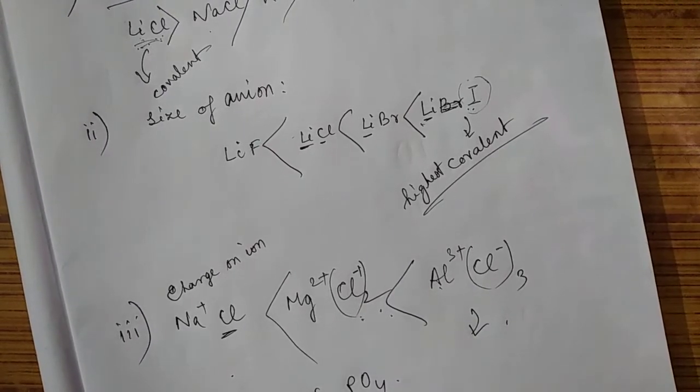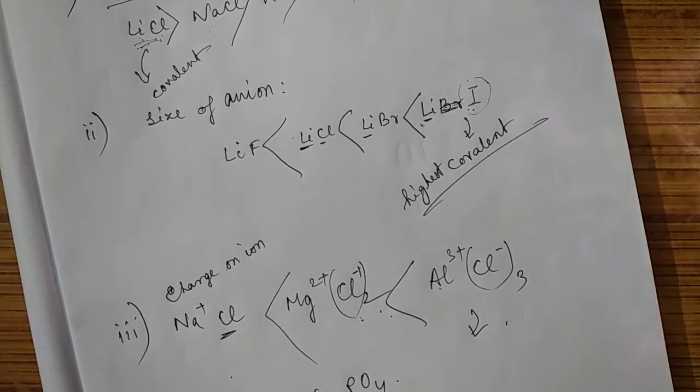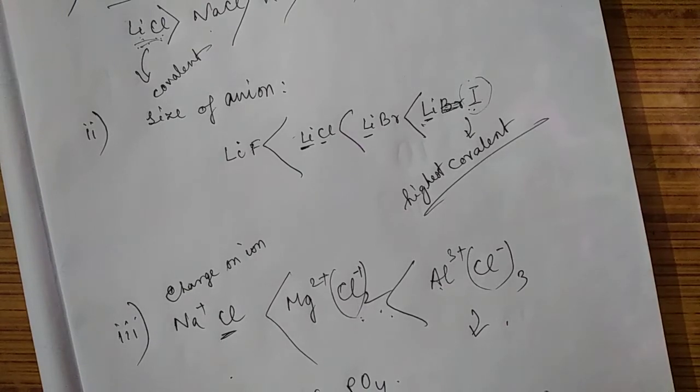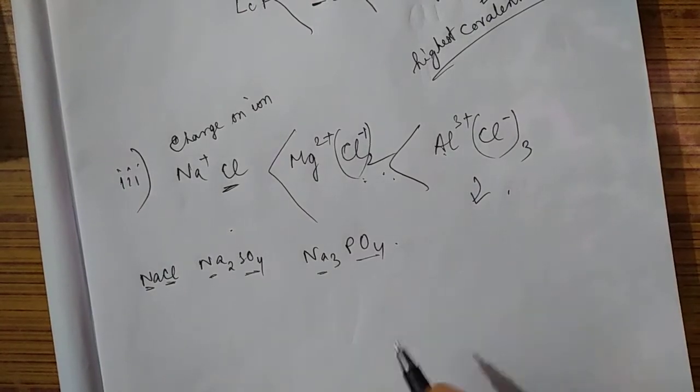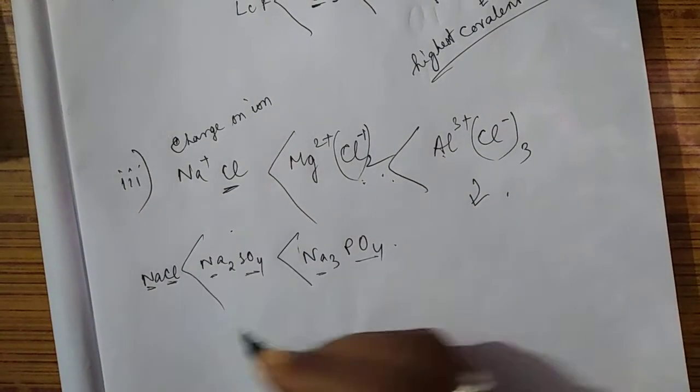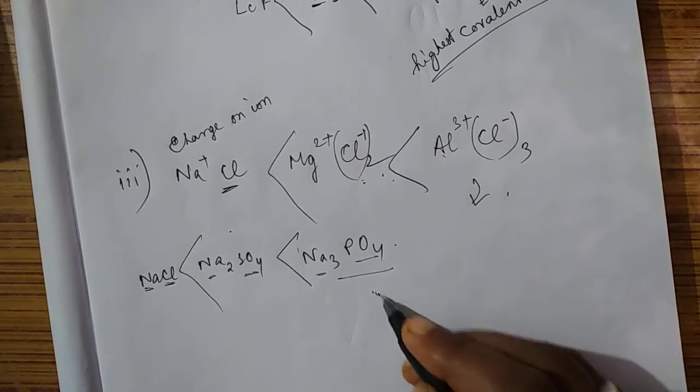In this case the sodium metal is the same, but I am taking anions which have more charge. So the higher the charge on the anion, or the larger the size of the anion, the larger is their covalent character, because their polarizability also will be larger. Therefore, which one will be most covalent in this case? Na3PO4 will be most covalent.